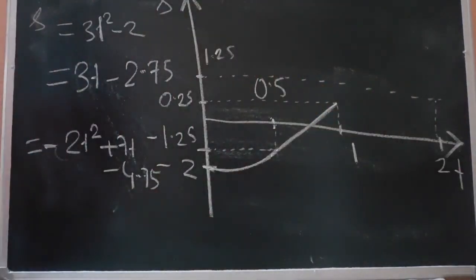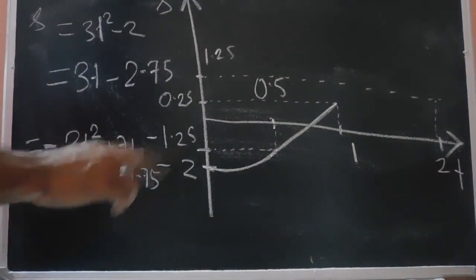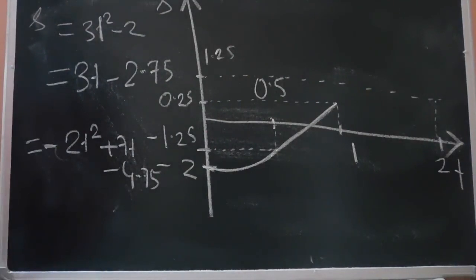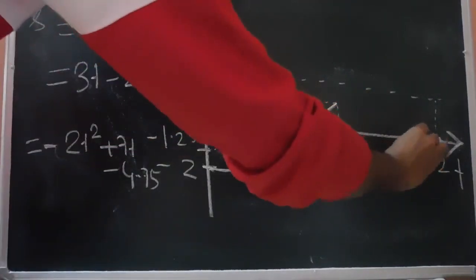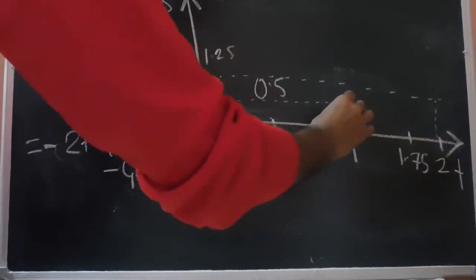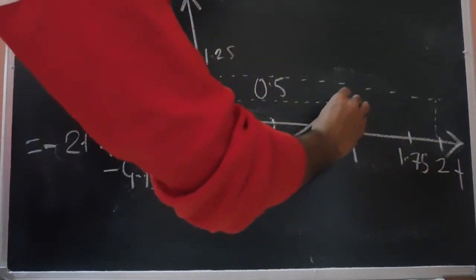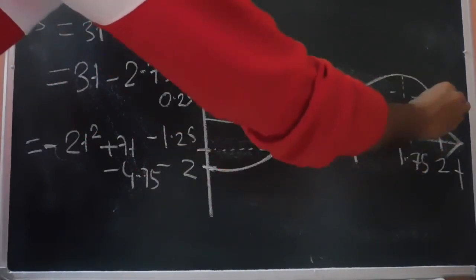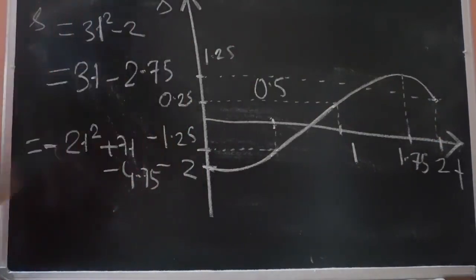Okay. So the vertex of the parabola can be found out again as we have discussed earlier by -b by 2a, and -d by 4a. From that we get the vertex to be at 1.75. The velocity is also 0 at this instant. So this is a downward parabola, something like this. This point is 1.25. So this is the displacement time curve.